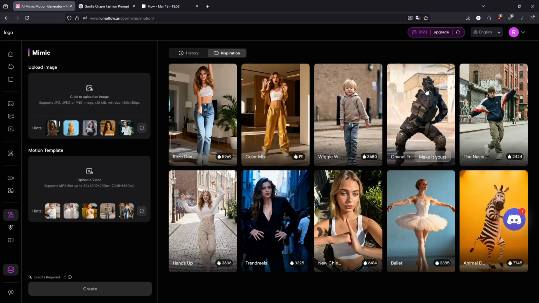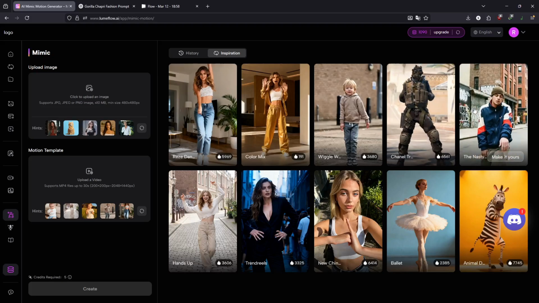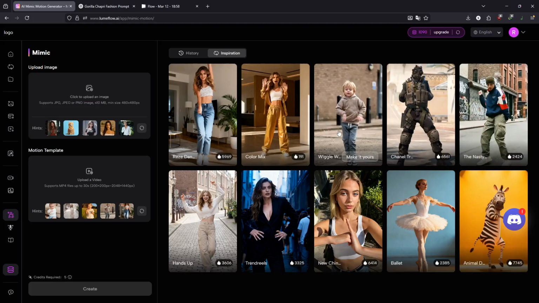Okay, so let's select this, and you can see this is the nasty dance. This is not looking that good on that chapri gorilla. Okay, let's check this as well. Yeah, this maybe looks good, and you can see this is the animal. So let's go for this.